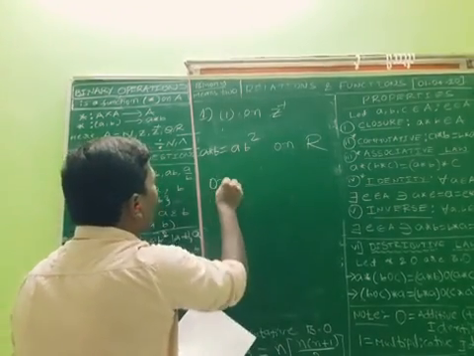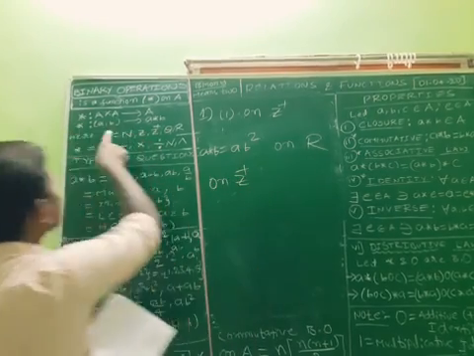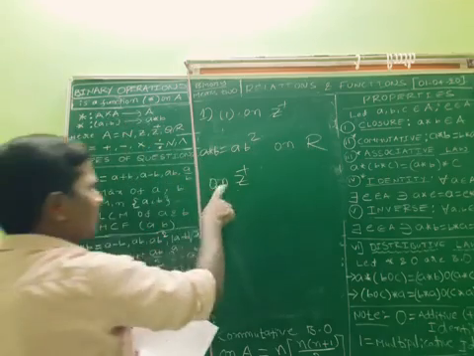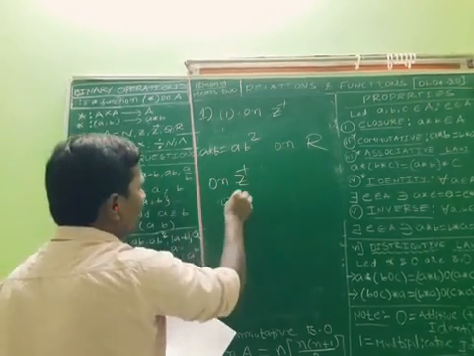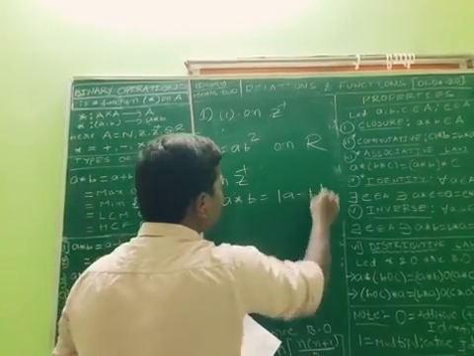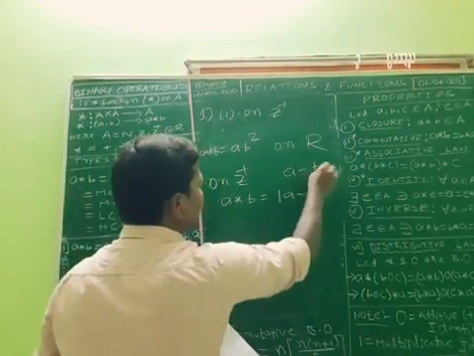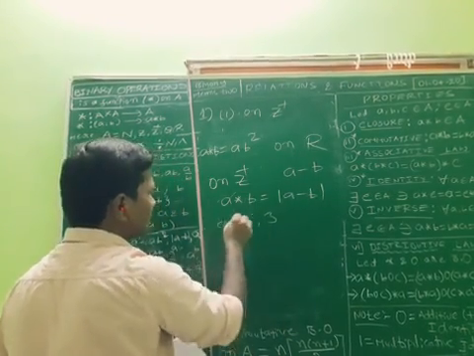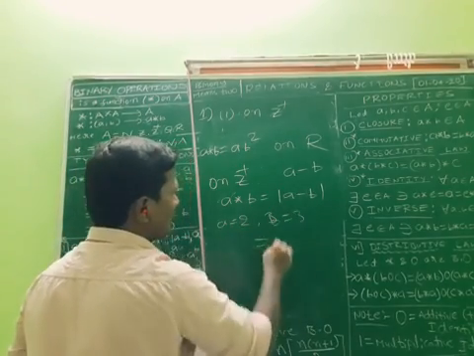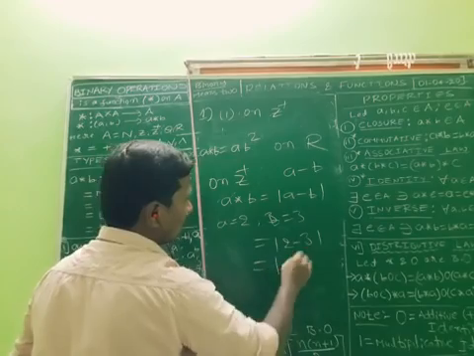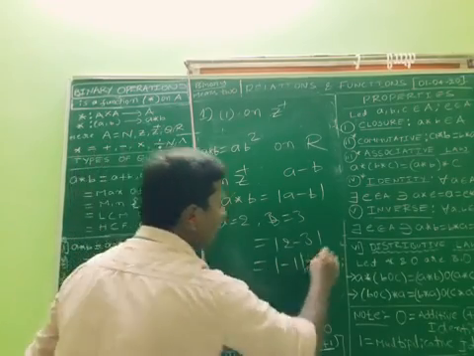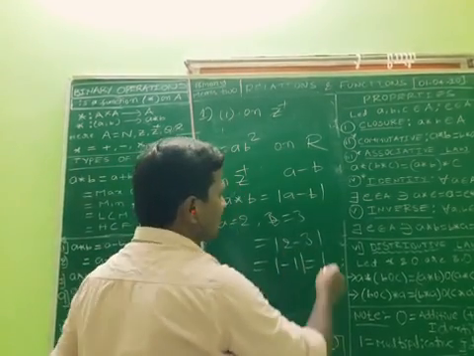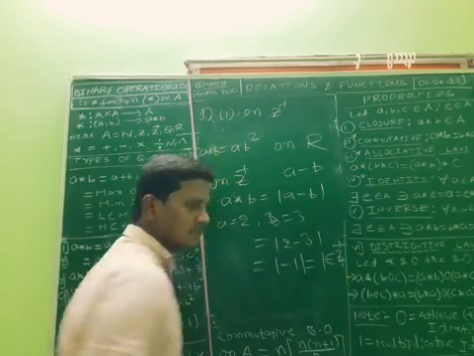Fourth one, on Z plus, means the function is defined as Z plus cross Z plus to Z plus. They define A star B is equal to modulus of A minus B. The first question was A minus B; here it is modulus of A minus B. Take A is equal to 2, B is equal to 3. Modulus of 2 minus 3 is modulus of minus 1, which is 1. The negative value becomes positive. Is 1 in Z plus? Clearly it is.